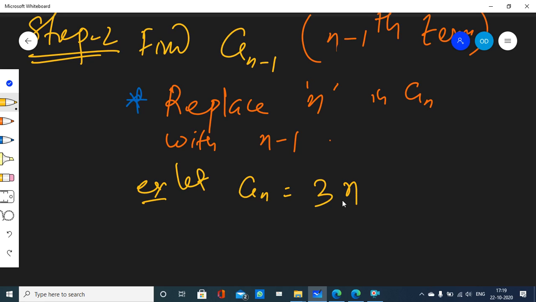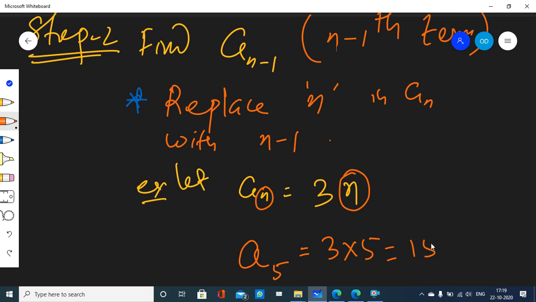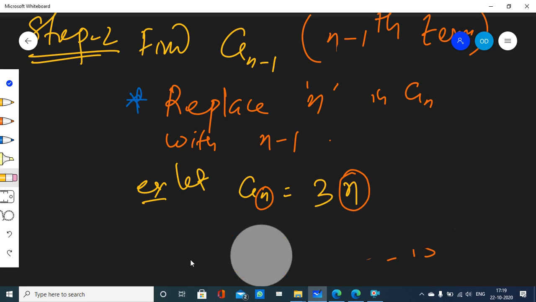It means in this sequence, if I take any term, for example the fifth term, the fifth term is equal to 3 into its position n. What is its position? 5. You get my point.